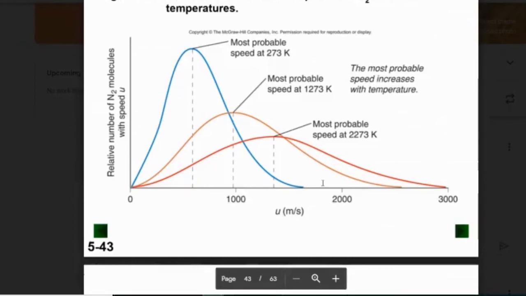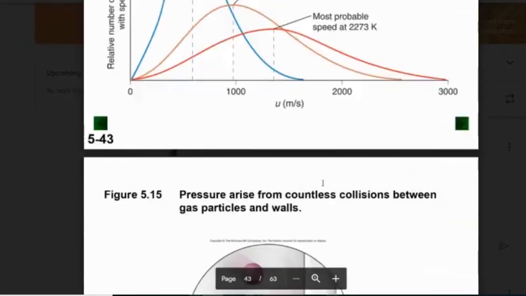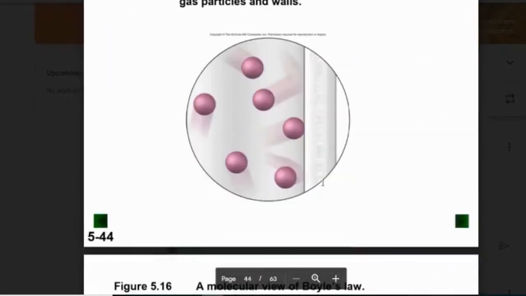And as I make the temperature go up, the speed goes up, and there's more speeds for the gases to move at. So then we end up with a wider curve. And here's how they show that we end up with pressure, which is collisions with the sides of the container themselves.